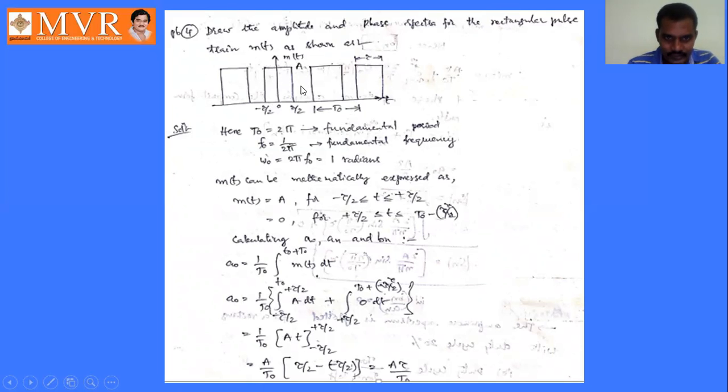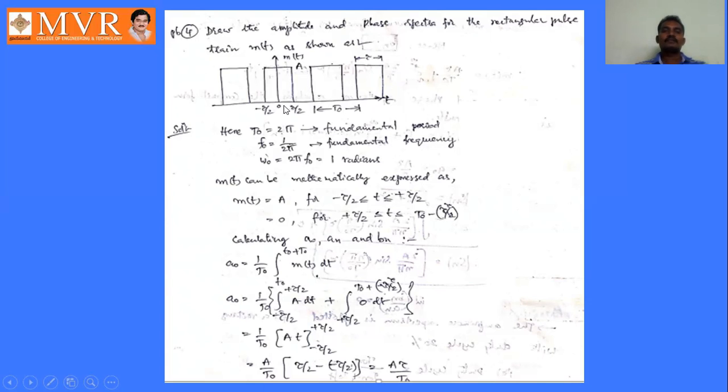Its amplitude is capital A. Its time period is starting from here and ending at here. This entire thing is time period t naught. Is it clear? So m of t is like this. This is the rectangular pulse train, and its time period is given as t naught. From here to here, its value is tau plus this distance. This tau plus this distance is t naught.